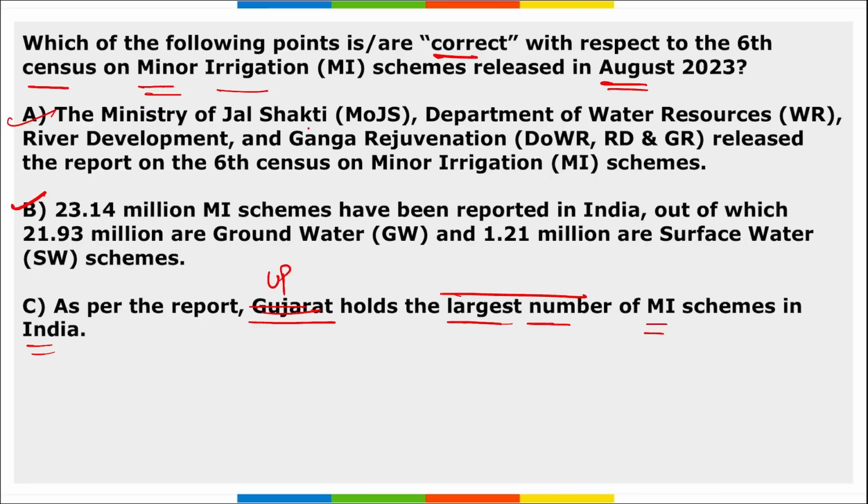If we look at option A, Ministry of Jal Shakti, that comes under the Department of Water Resources, River Development and Ganga Rejuvenation, has released the report on the 6th census on minor irrigation schemes. So yes, option A is right. B, 23.14 million minor irrigation schemes have been reported in India, out of which 21.93 million are groundwater and 1.21 million are surface water schemes. Correct?